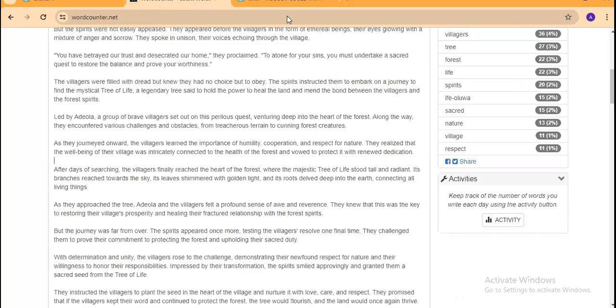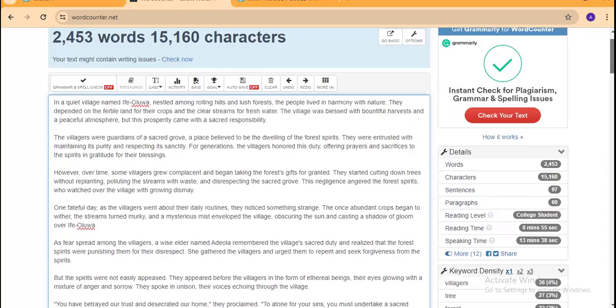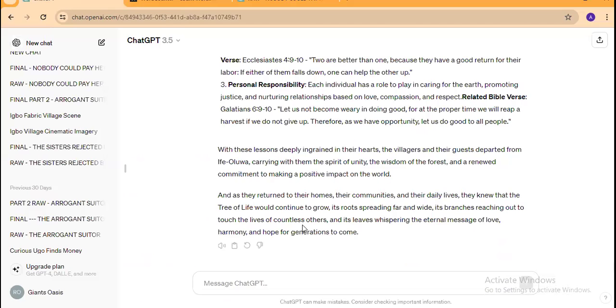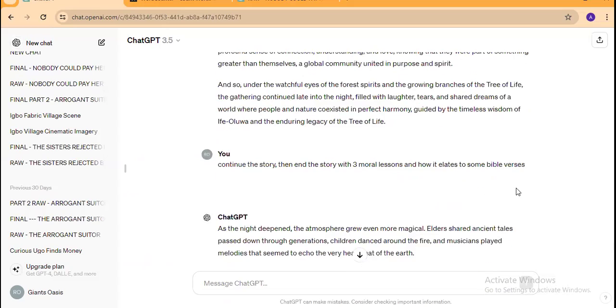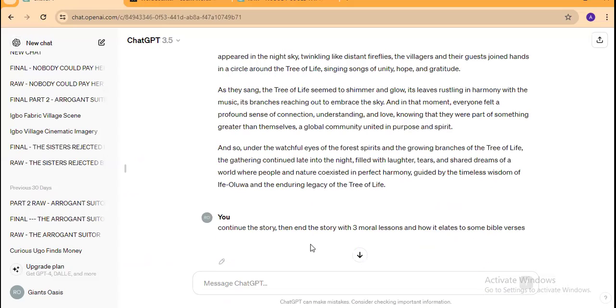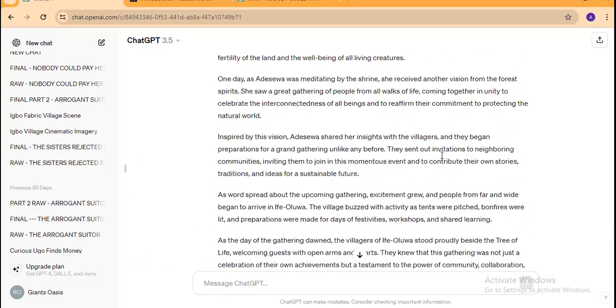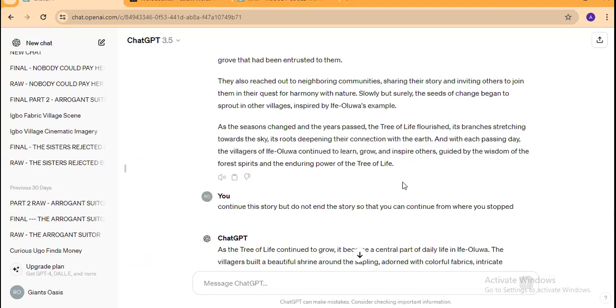So instead of having more than 2,400 words, you can divide it. Maybe the first 1,500 words should be part 1. Next 1,000 words should be part 2. And so on. And remember, you can continue as long as you want to expand this script right here on ChatGPT. It's just that I don't want this video to be long at this point. That's why I said it should end the story and conclude it right here. If not, I would have continued to ask it to continue the story and not end it.